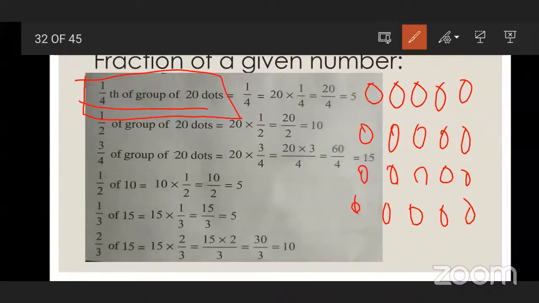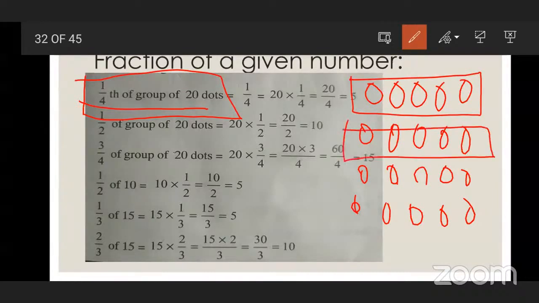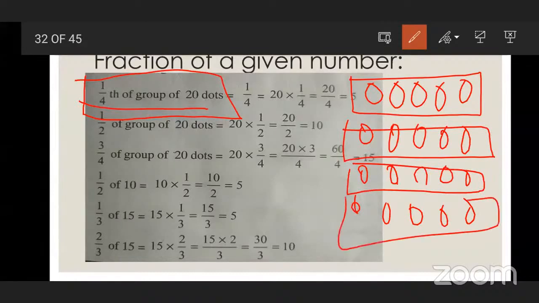This is the first part, second part, third part, fourth part. Understood? Just 1/4 means what? Out of these 4 parts, you need to find how many dots are there in the first part?